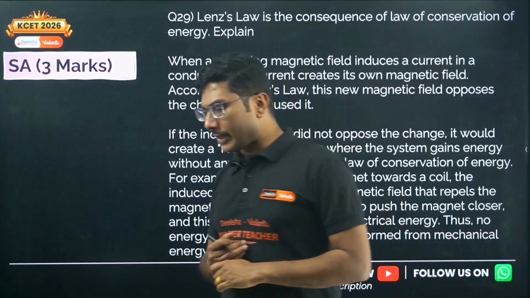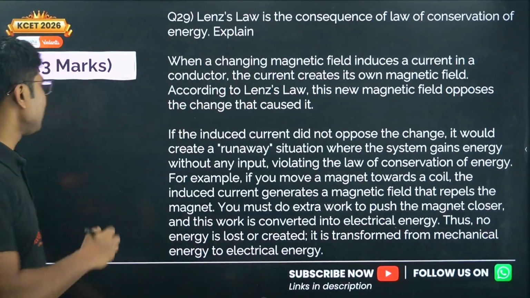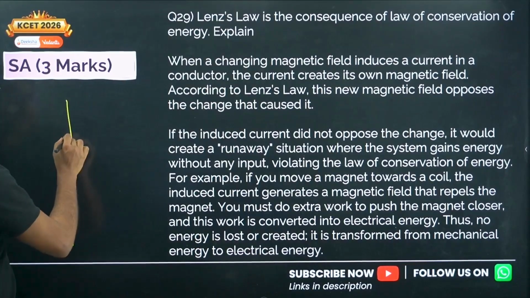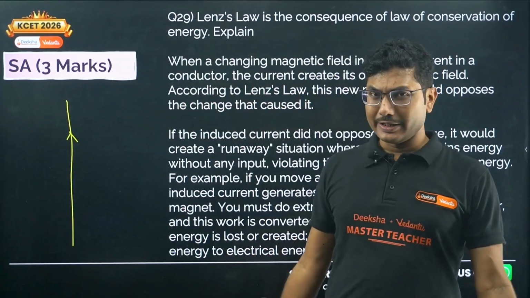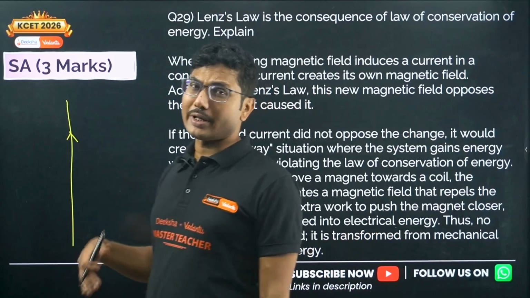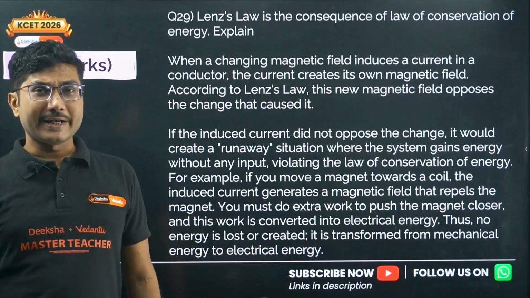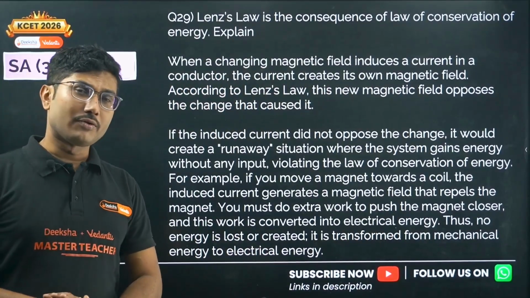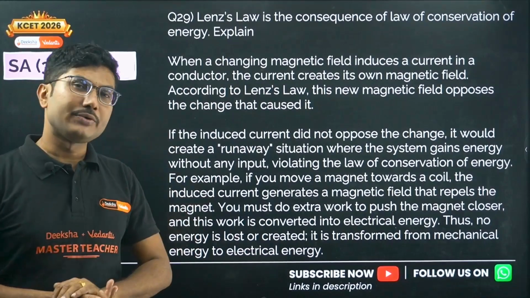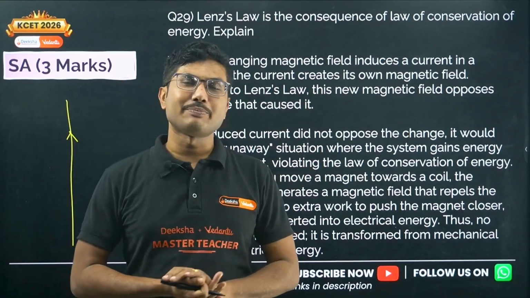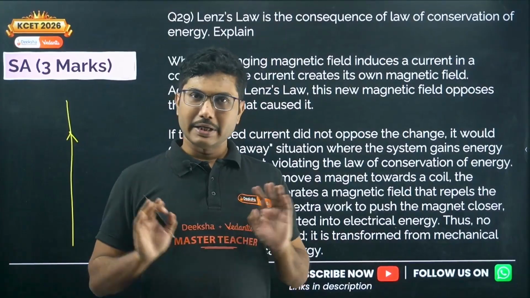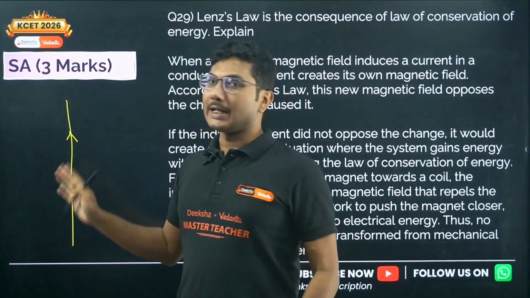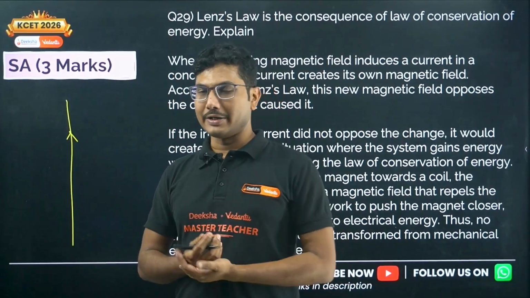So we know that whenever a current is passed through a conductor, it produces a magnetic field. If it is a straight wire, we know the formula. If it is a current carrying circular coil, we know the formula. In the previous chapter we learned that whenever a current is passed through a conductor, it produces a magnetic field, right? So current and a conductor are needed to produce a magnetic field.